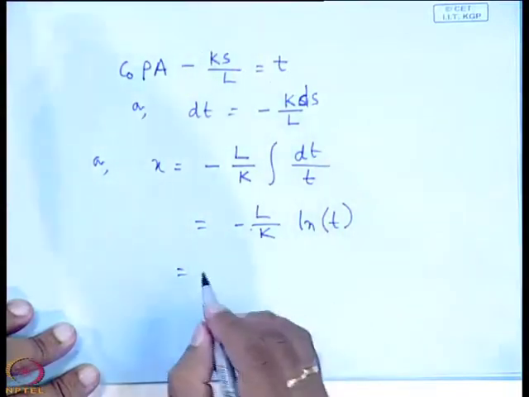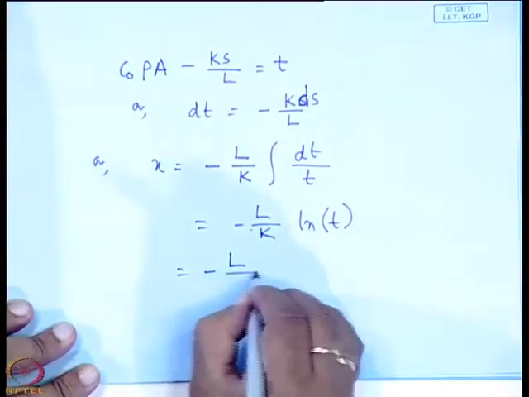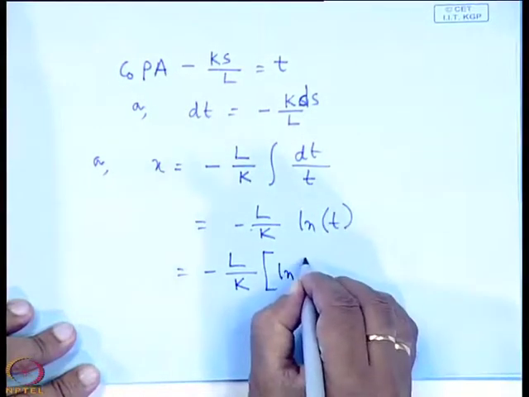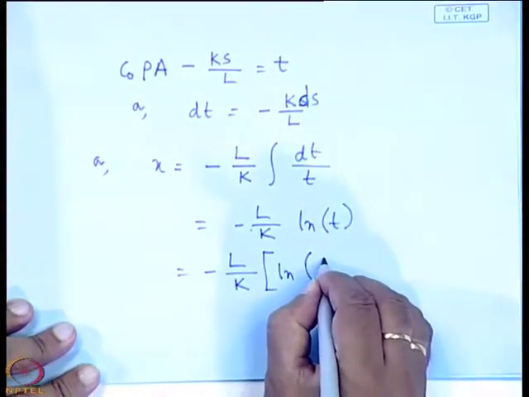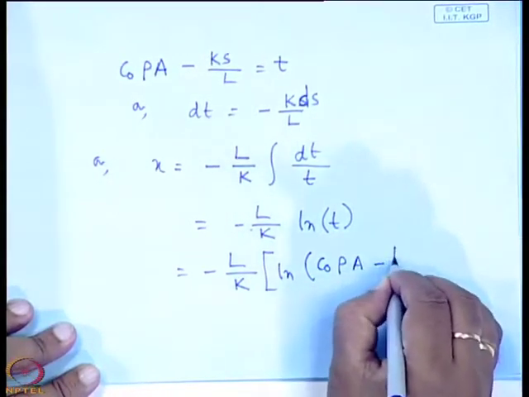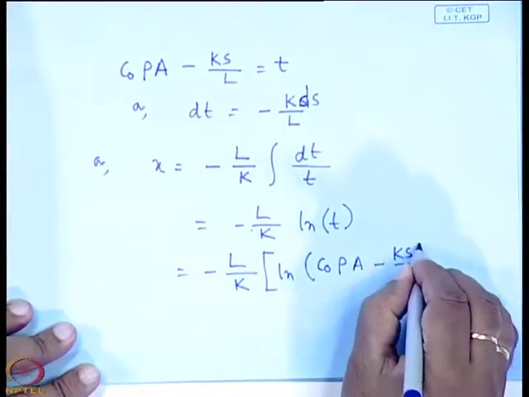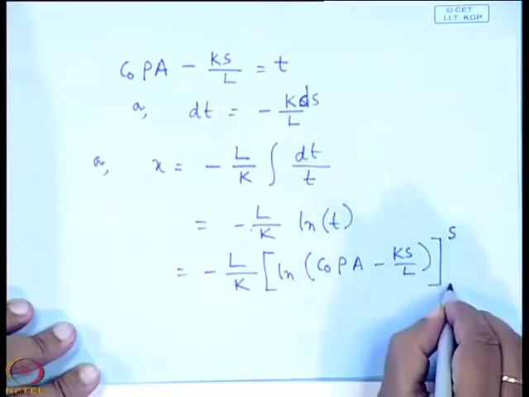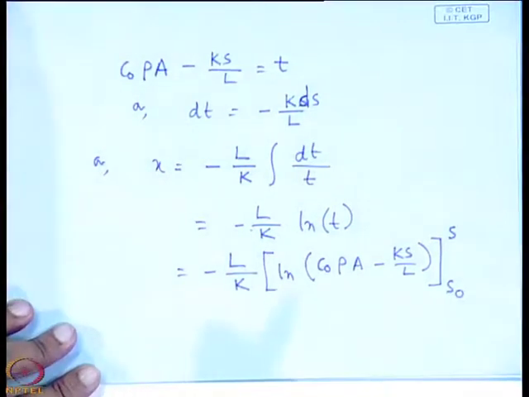Then put the value of t: minus L by K into ln, what is the value of t? C0 rho A minus K S by L, then put the limit S and S0.